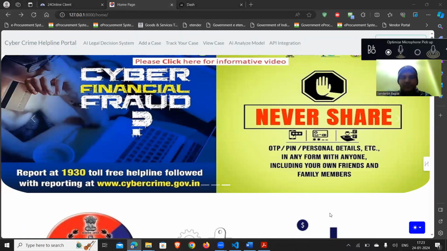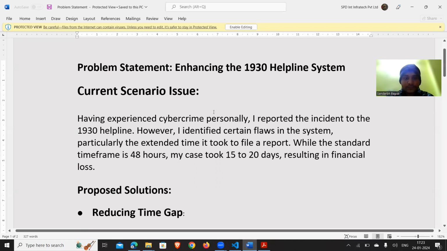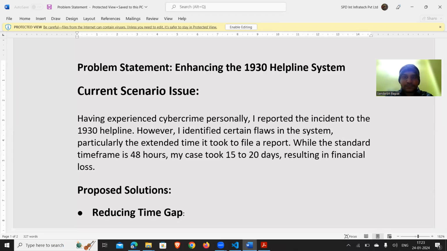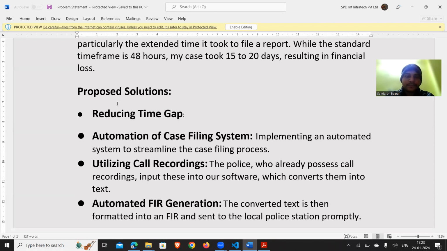So Sandharv, let's summarize our point of view. So this was our solution for the 1930 helpline system. I myself was a personal victim of this incident. Thereby, I know the flows of the system and tried my best to tackle those problems. Our solution aims to reduce the time gap, which earlier took much time to file a complaint. Sandharv, you can continue.